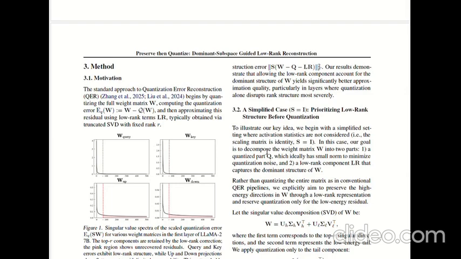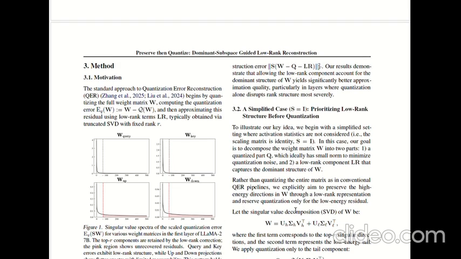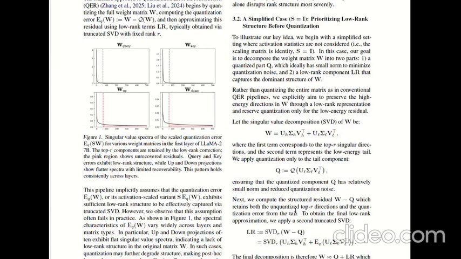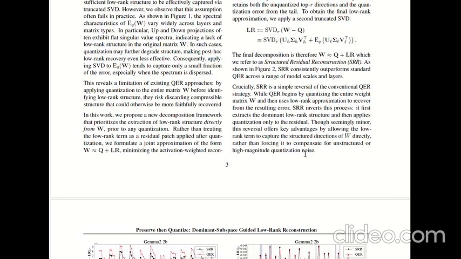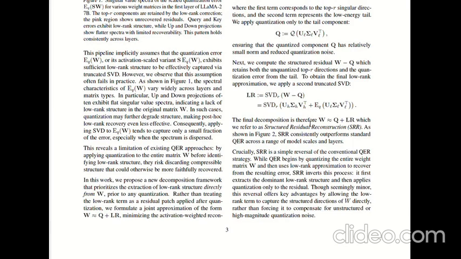We start with the simplified case where we ignore activation outliers. So the scaling matrix S is the identity matrix, that is S equals I. The goal is to decompose W. Instead of quantizing W directly, we take its singular value decomposition, which we call SVD. You can see the formula here for the SVD, W equals this. Here the subscript H represents the head and L represents the lower energy tail. If we see equations 5 and 6 on this page, page 3, these are the LR and Q equations.